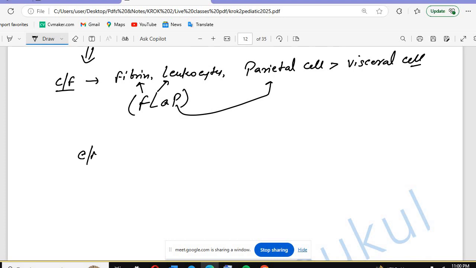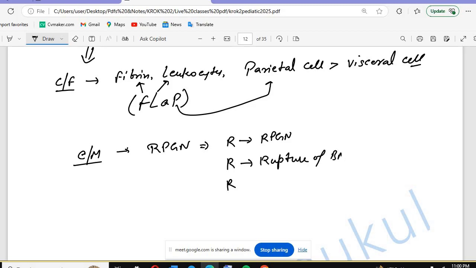Also remember on electron microscopy, in RPGN we will have the 3 R's. The R is for RPGN. In RPGN electron microscopy, you are going to see the rupture of the basement membrane, and there will be the wrinkling of the basement membrane. So you can remember with the help of RRR. That is very important, that you have to remember.